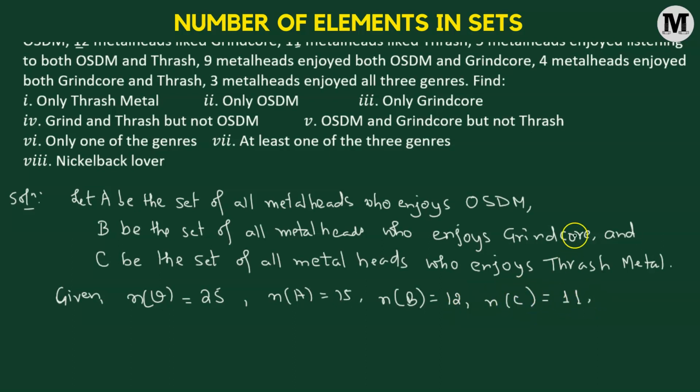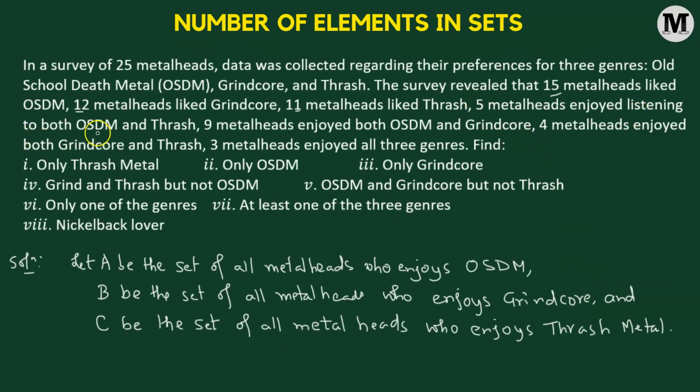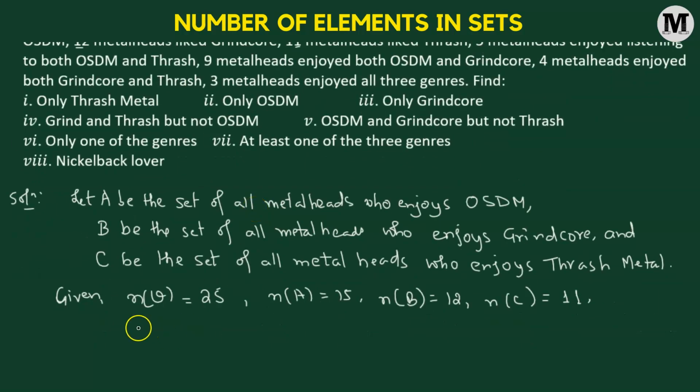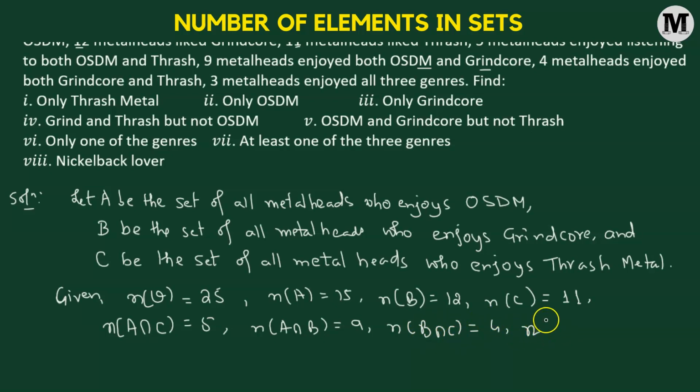Then we have a combination. 5 metalheads enjoy listening to both OSDM and thrash metal, so A intersection C is equal to 5. Then we have individuals who enjoy listening to OSDM and grindcore, so A intersection B is equal to 9. And then individuals who listen to grindcore and thrash, B intersection C, that's 4 in number. And then we have 3 awesome metalheads who listen to all three genres, so A intersection B intersection C is equal to 3.